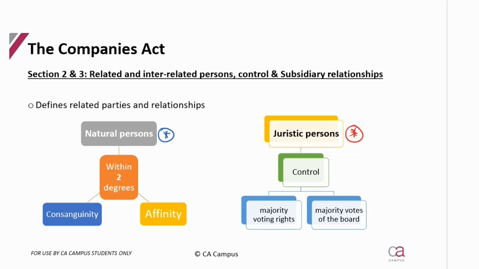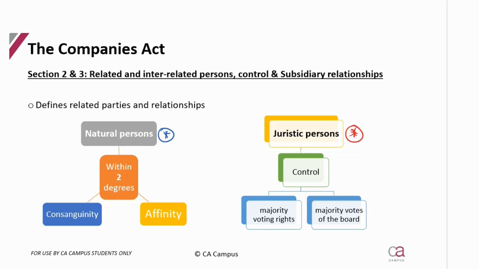Guys, remember, you have done related parties already, and in our IAS 24 accounting standard, related has been discussed. This is now a different set of rules for related. These are what the Companies Act deems related, and so it's not as broad a category as those. Okay, look at what they say is related.